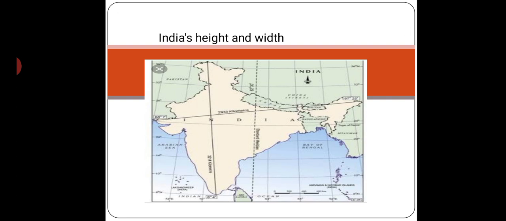Its width is 2933 kilometers. Now comes its height, and height is from top to bottom. This is the north side, this is the south side.